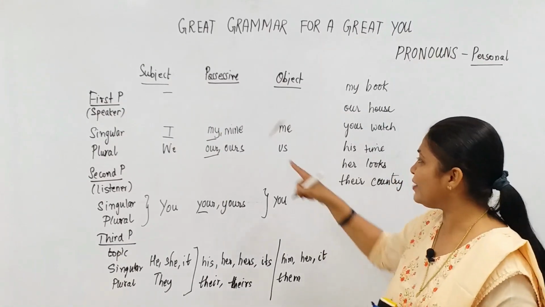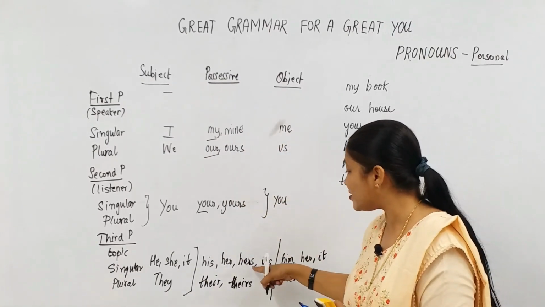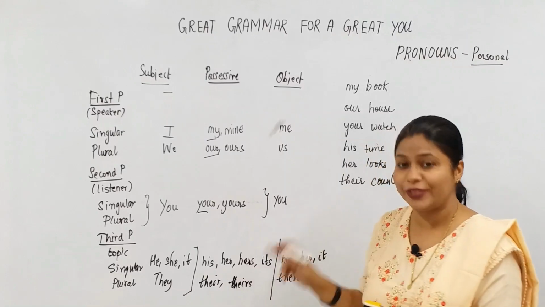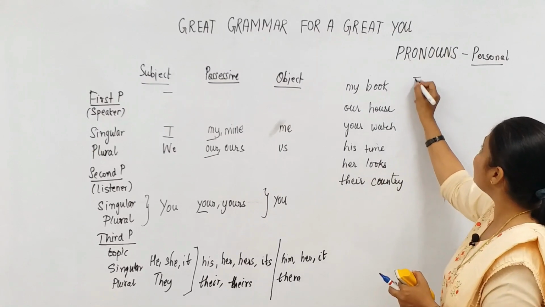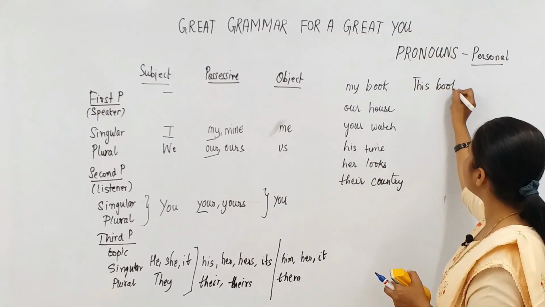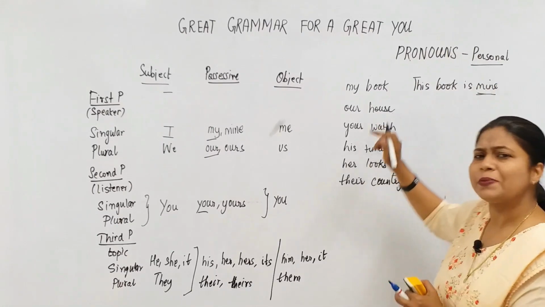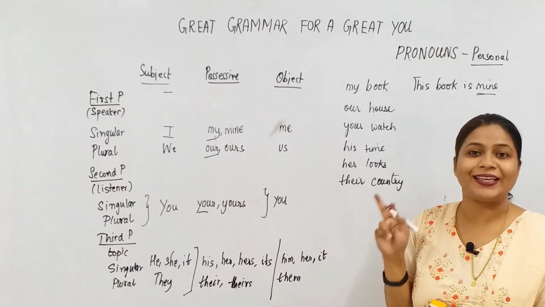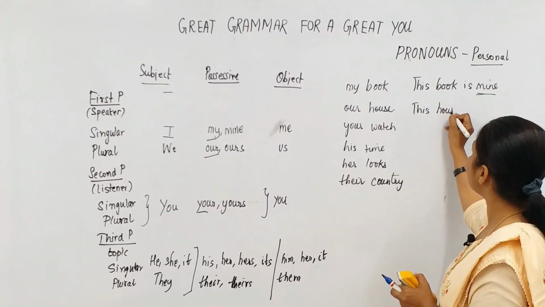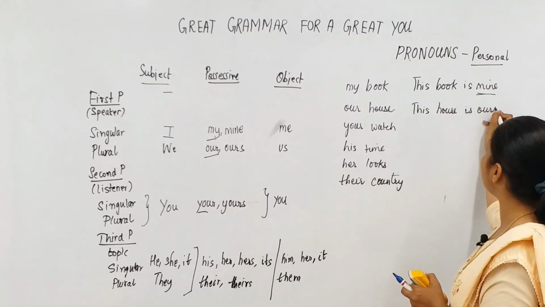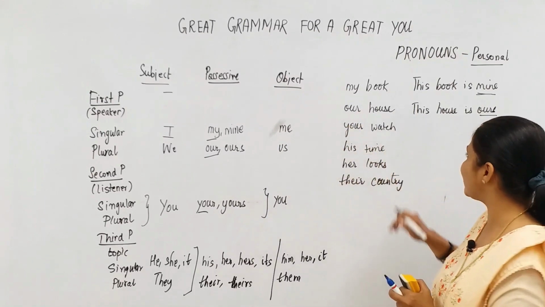But on the other hand, if I use the other form which I have stated out here, mine, ours, yours, hers, its, all this with the s without the apostrophe, they are purely possessive pronouns. Just to rephrase the same sentence, this book is mine. Possessive pronoun. This is my book. Better to say my is a possessive adjective. This house is ours. Definitely a possessive pronoun. Our house, a possessive adjective.